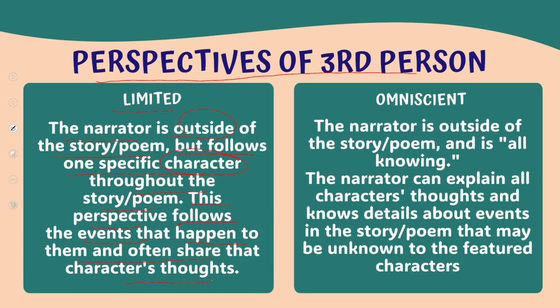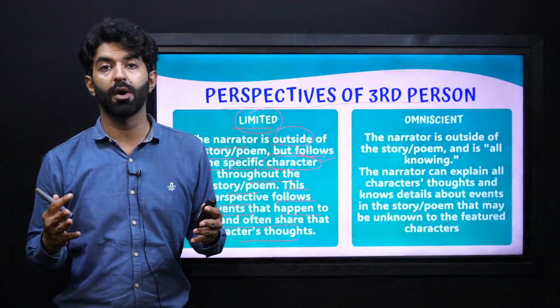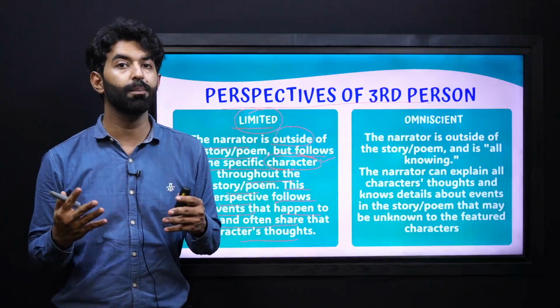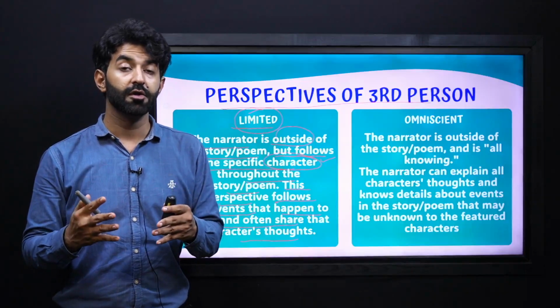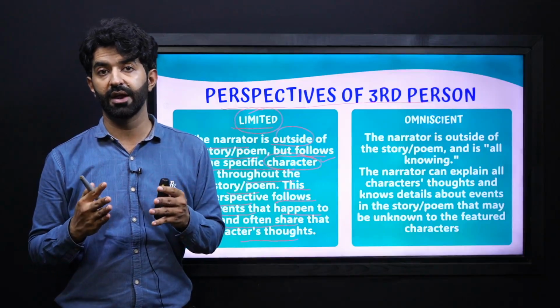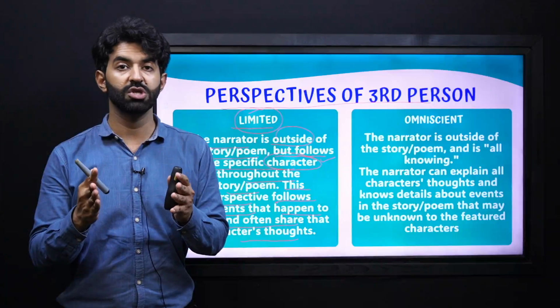Now, this is called third person limited because the narrator is limited to one specific character. Now, the narrator does not know anything about other characters, what they are up to, what they are planning or plotting. Rather, the narrator is only concerned with that one specific character through which he or she is telling the story or the poem.